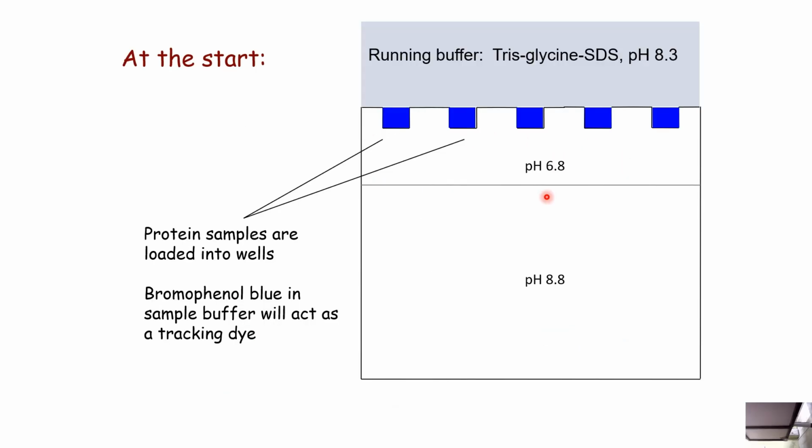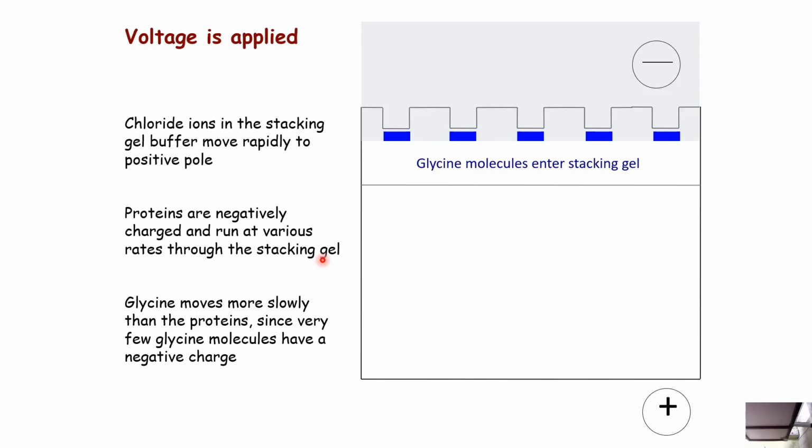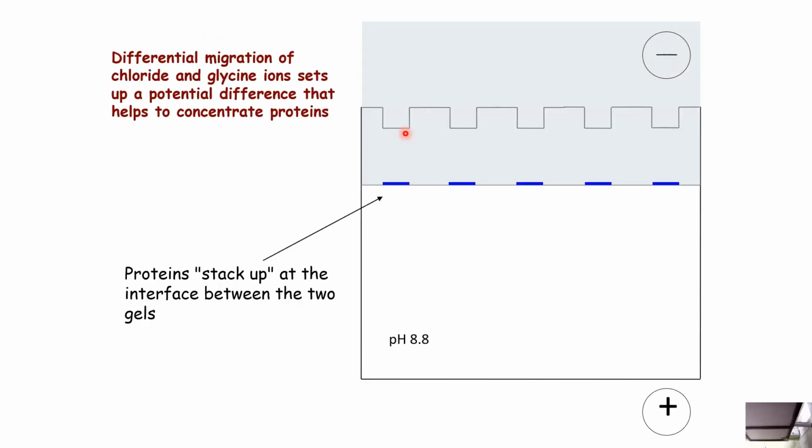So, what happens at the start? The running buffer is Tris-glycine-SDS, pH 8.3. The protein samples are loaded here. Bromophenol blue in the sample buffer will act as a tracking dye. Now, here voltage is applied. Chloride ions in the stacking gel buffer move rapidly to the positive pole. Proteins are negatively charged and run at various rates through the stacking gel. Glycine moves more slowly than the proteins since very few glycine molecules have a negative charge. Differential migration of the chloride with the glycine sets up a potential difference that helps to concentrate the proteins.